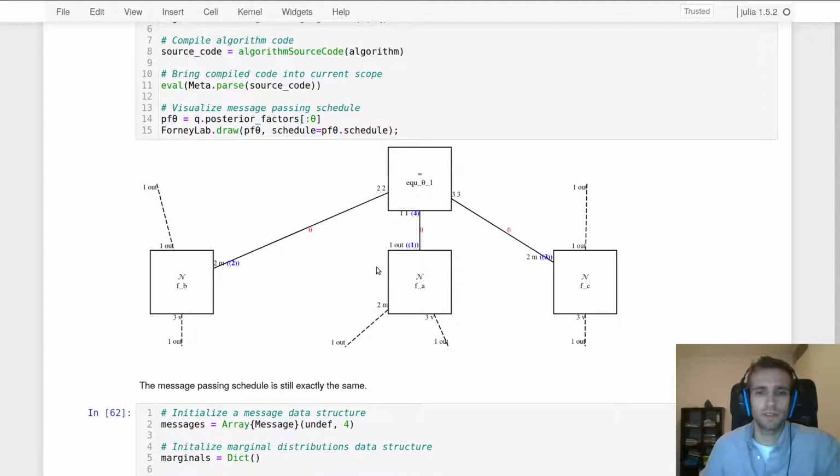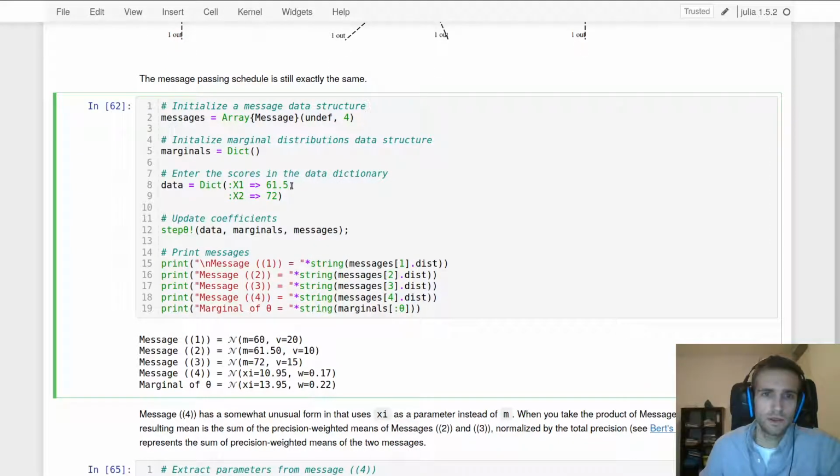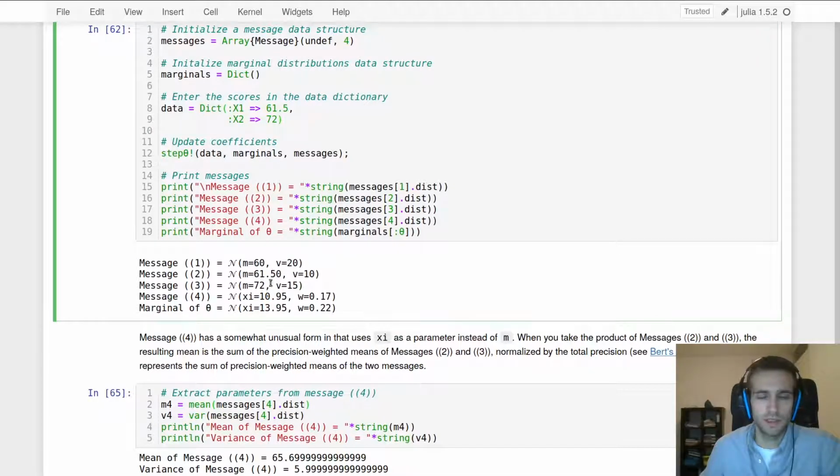Again, the same message passing schedule, and if we have a closer look at these messages, again in this data structure we input the applicant's scores. So imagine something like 61.5 and 72 out of a possible 0 to 100. The first message is quite clear, that is the prior with a mean of 60 and variance of 20. The second message has a mean of 61.5, which just happens to be that actual observed outcome, and then a variance of 10, which is something that we clamped earlier. Same is true for the third message.